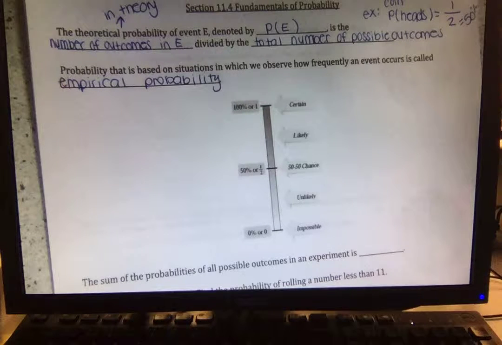It's not in theory. In theory, it's supposed to be 0, right? So this would actually be an experiment, and I actually watch to see what happens. We observe how frequently it occurs, so it would be empirical probability. Probability ranges from 0 to 1, or 0% to 100%, because we can write it as a fraction, a decimal, or a percent.